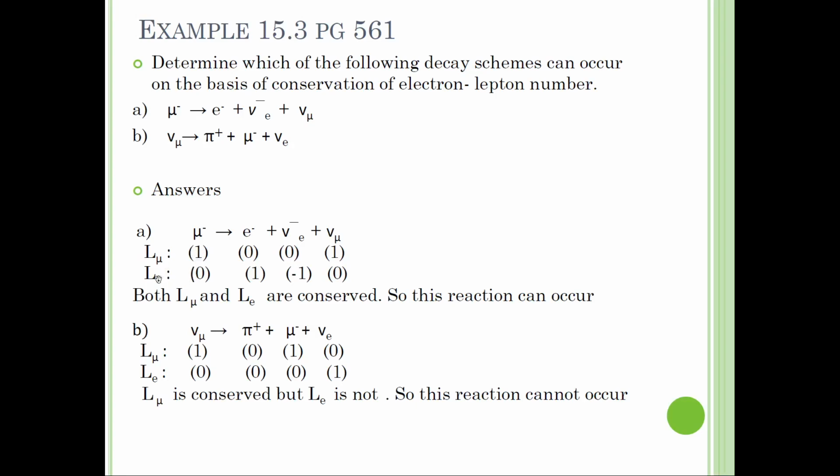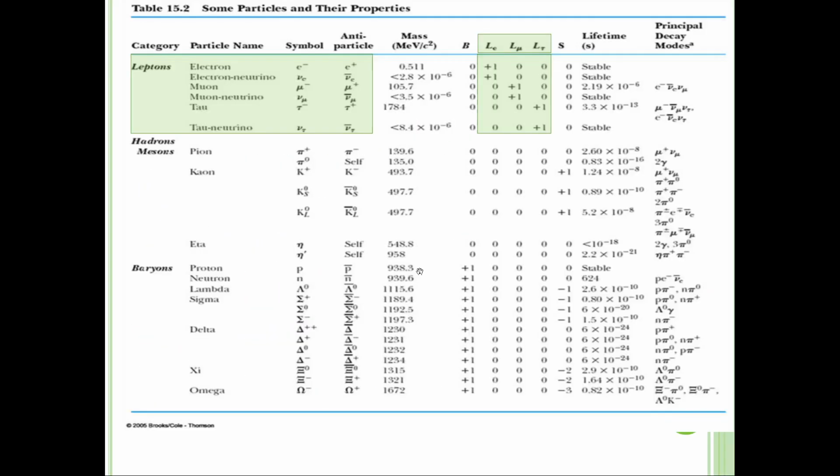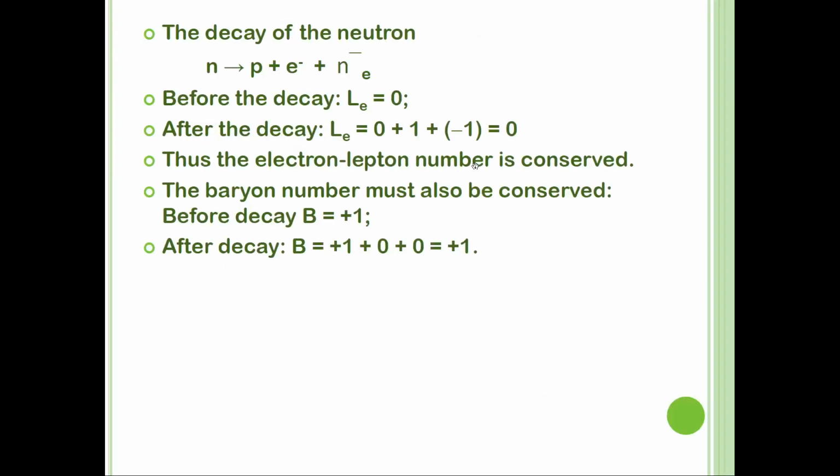Under the electron law, this one is 0. Now this one, electron, under electron-lepton is positive 1.